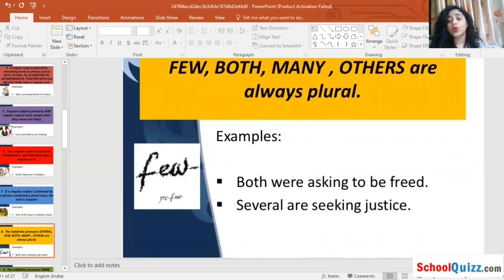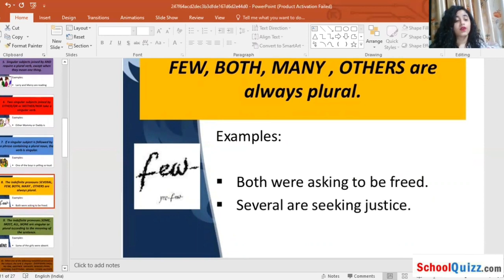Examples: both were asking to be freed, several are seeking justice. So here, because of the both, we have included were. Because of the several, we are including are. Okay, so understand that and accordingly read the sentence and identify it.